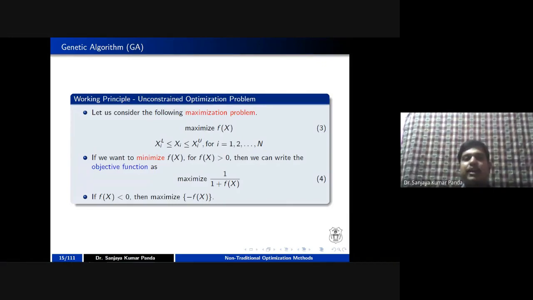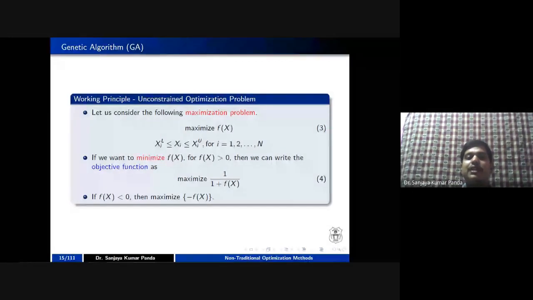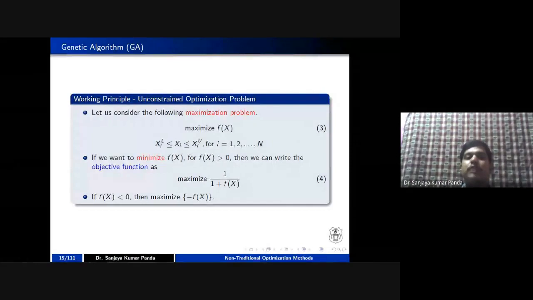You can keep it as a particular limit, or you can leave it open and say that I do not know the lower limit and upper limit, and the limit may be anything in a particular search space. On the other hand, if you want to solve a minimization problem, remember that the genetic algorithm was earlier meant for maximization problems. But you can convert a minimization problem into a maximization problem and solve it using the genetic algorithm.